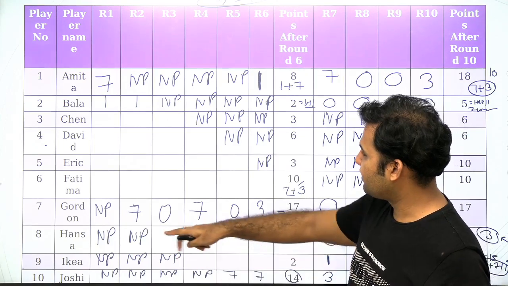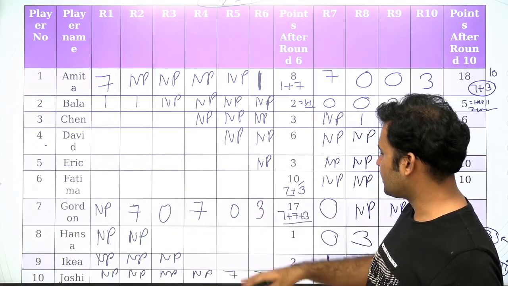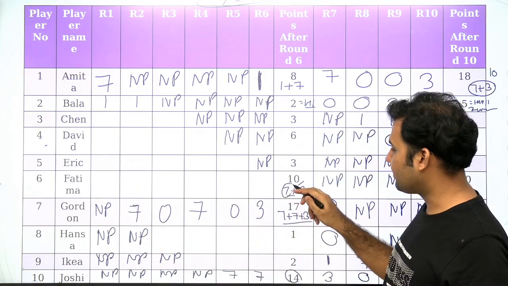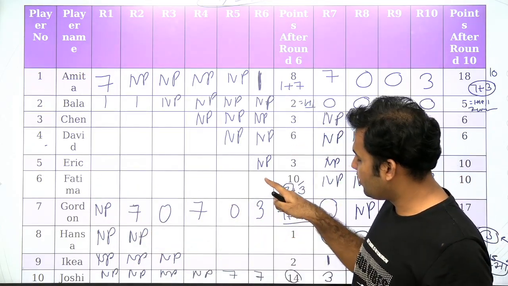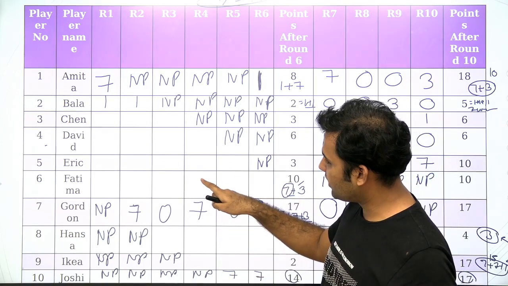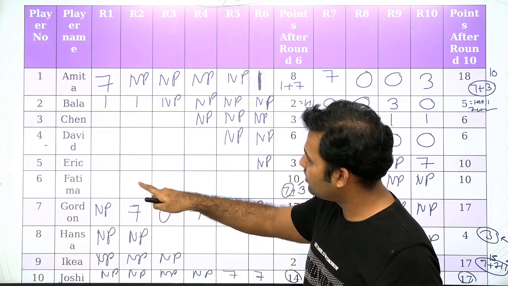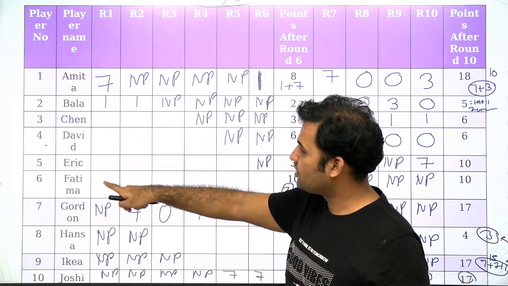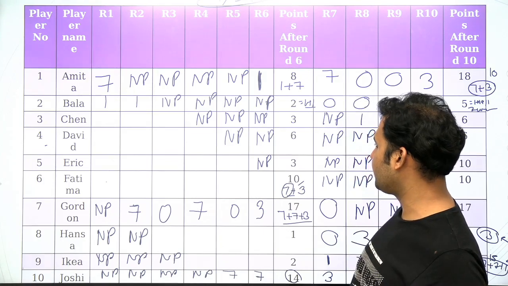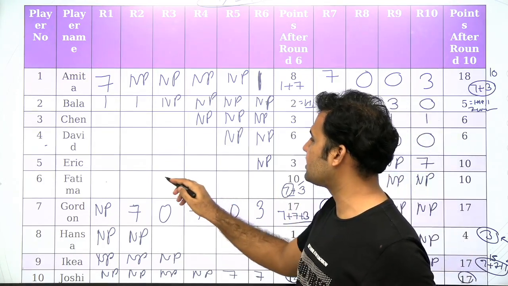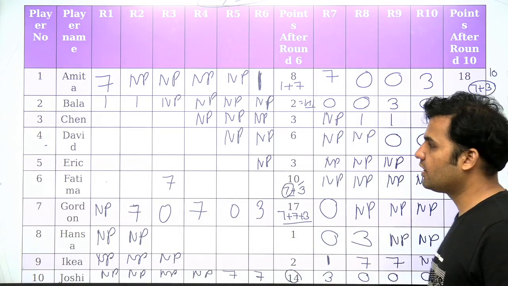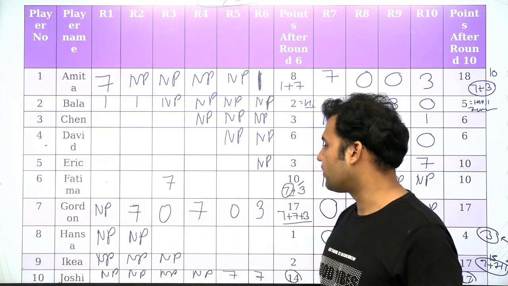And 7 cannot come here, 7 cannot come here, 7 cannot come here, and 7 is not possible here either because of Amita's 7. So the only possibility for Fatima to have a score of 7 is this one.